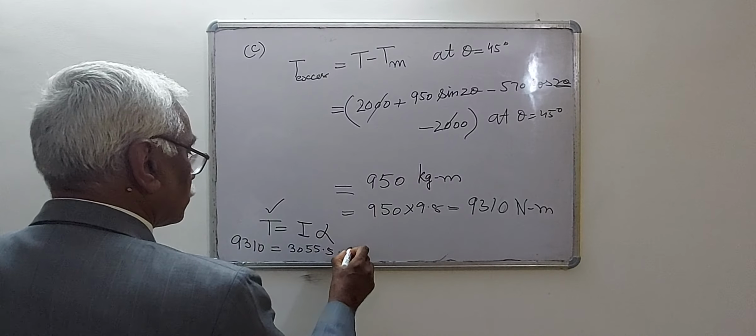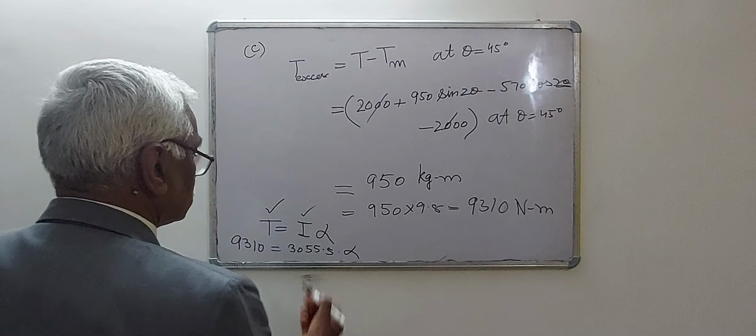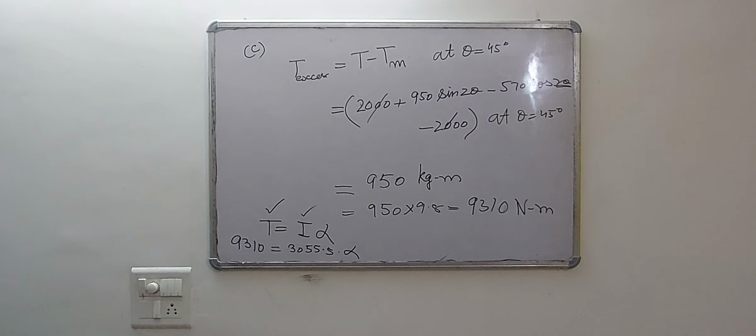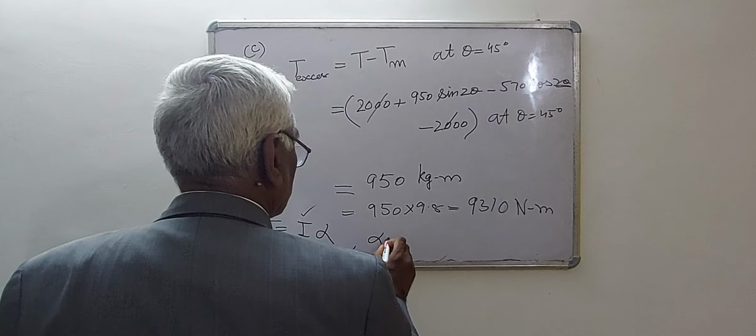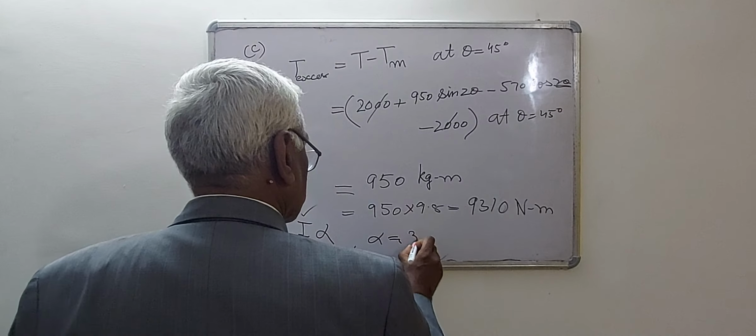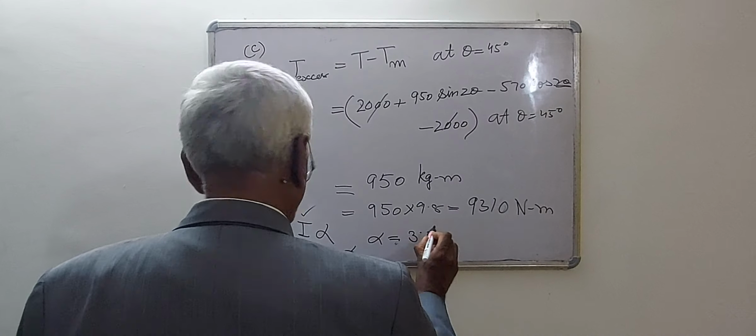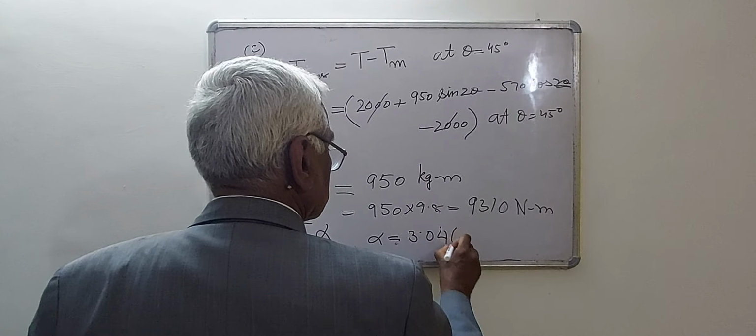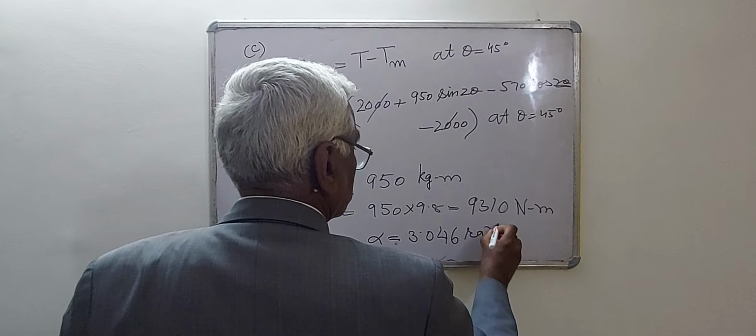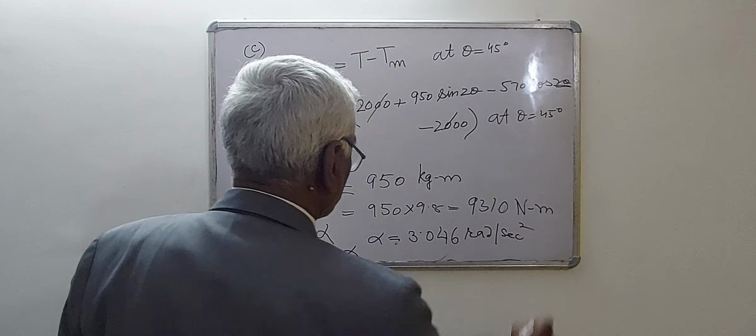You can find the value of alpha, angular acceleration. With the help of this relation, the value of alpha is found to be 3.046 radian per second square. That is the value of angular acceleration.